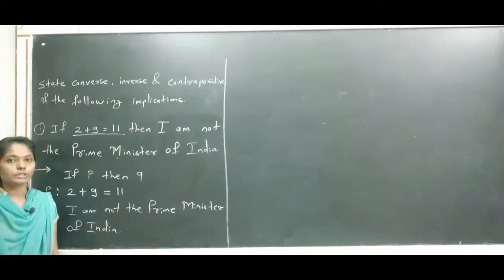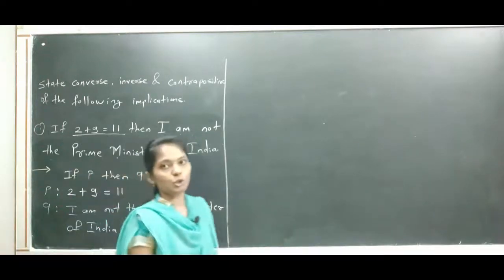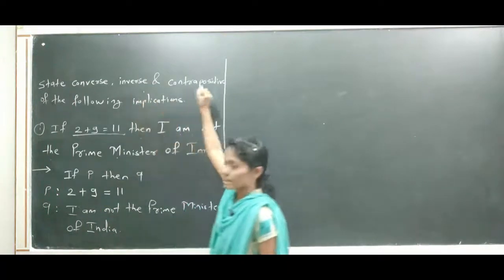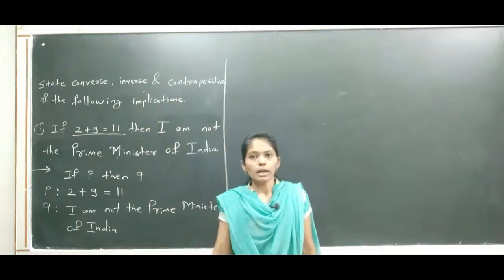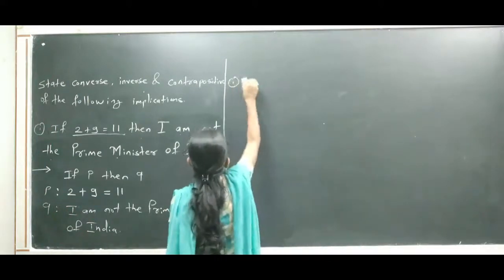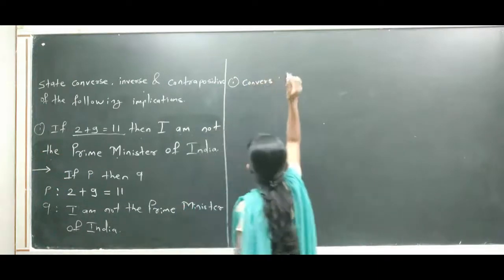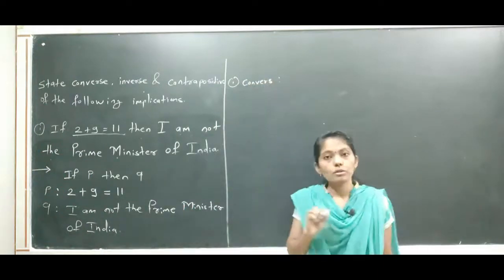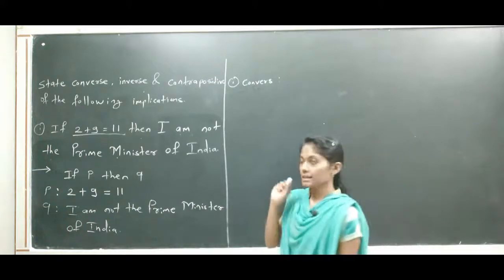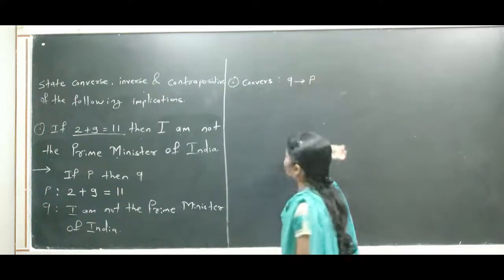Okay, so now here we denote the two propositions P and Q. Now here we want to find its converse, inverse and contrapositive. Okay, so now here first we find its converse. So here the converse of conditional statement P implies Q is Q implies P. So here converse is nothing but Q implies P.